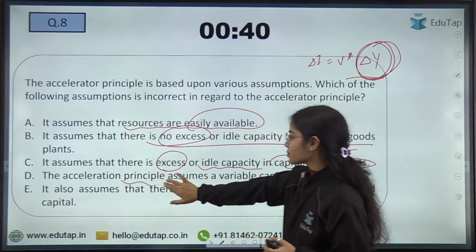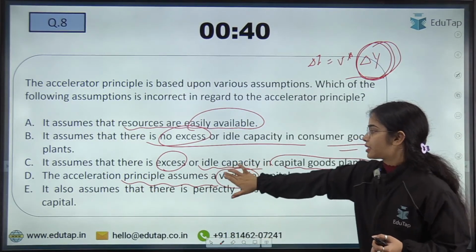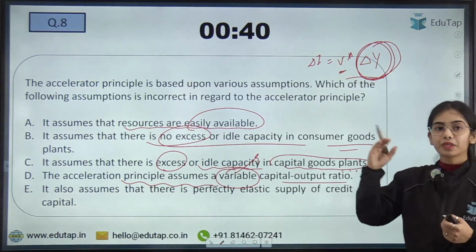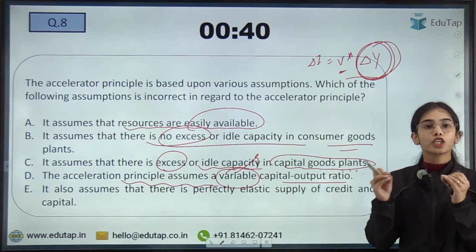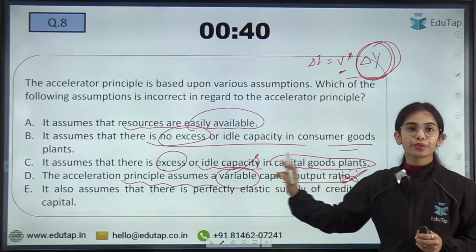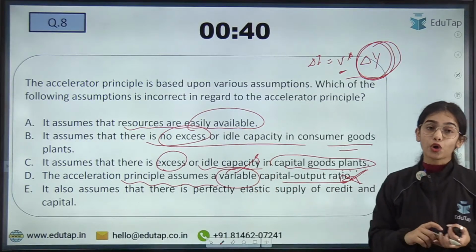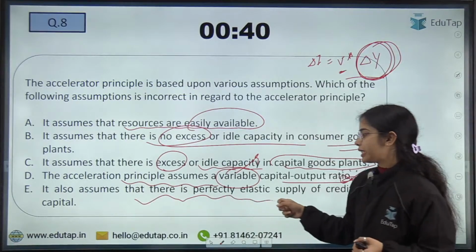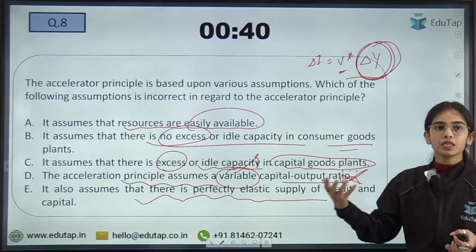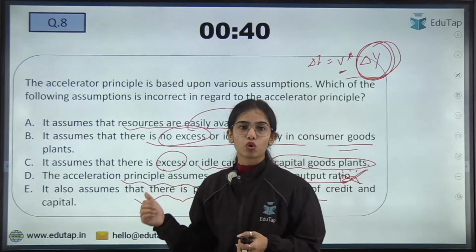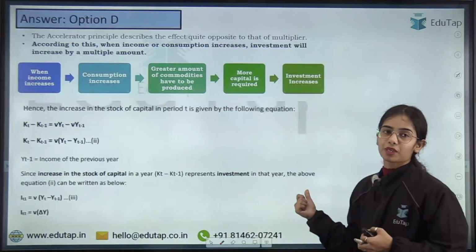The accelerator principle assumes there is a constant capital output ratio. So this V, that is capital to output ratio, is considered constant. So this is a wrong assumption because the capital output ratio is considered constant, not variable. The accelerator principle also assumes that there is perfectly elastic or perfectly available supply of credit and capital. Okay, so only statement D was wrong because it is a constant capital output ratio.